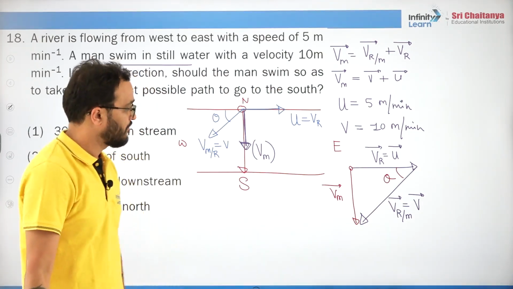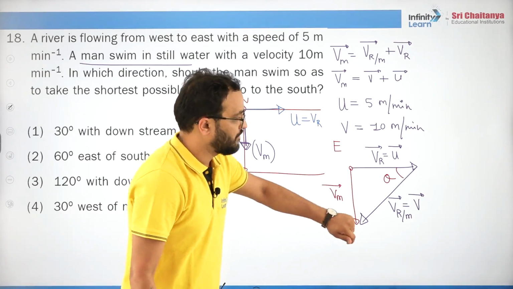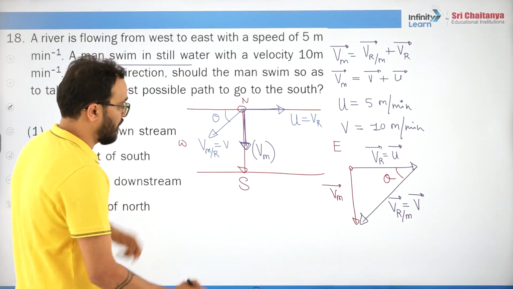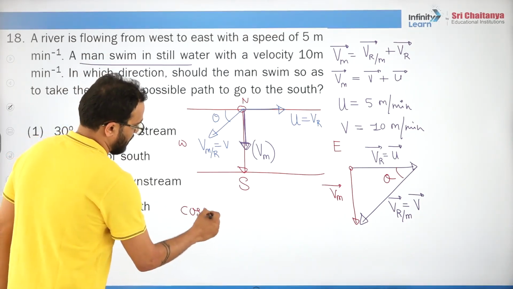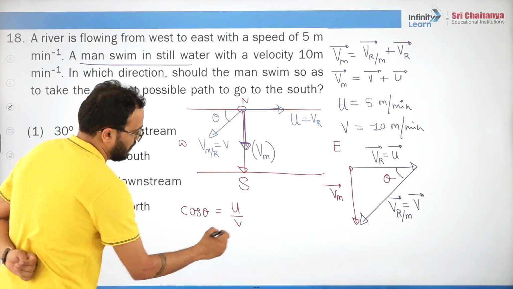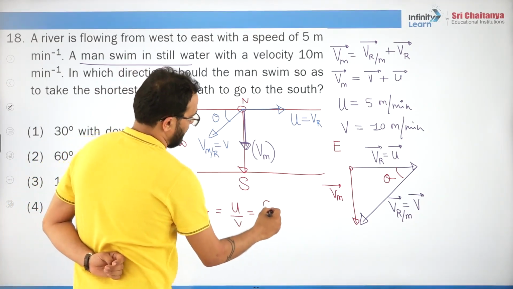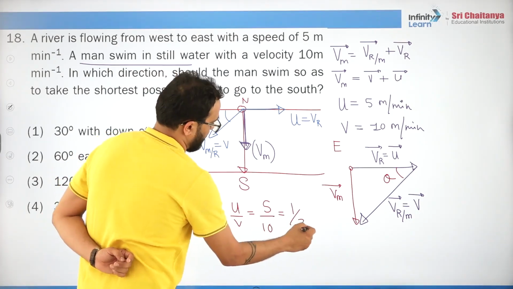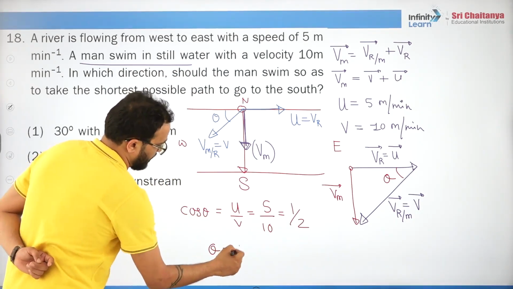Now can you tell me, cos theta is u by v. Can you see that? What is cos theta? u by v, right? Yes or no? What is u here? u is given 5. What is v here? v is given 10. What is the answer? 1 by 2. Theta is 60 degrees.